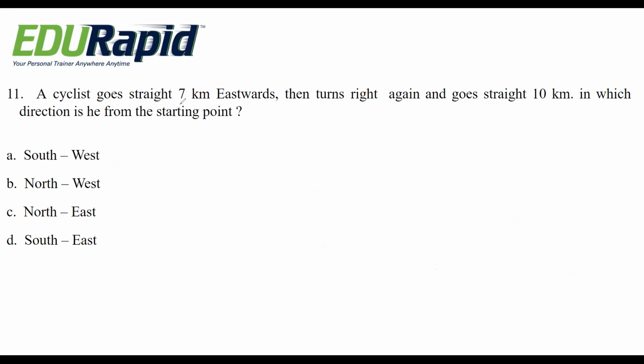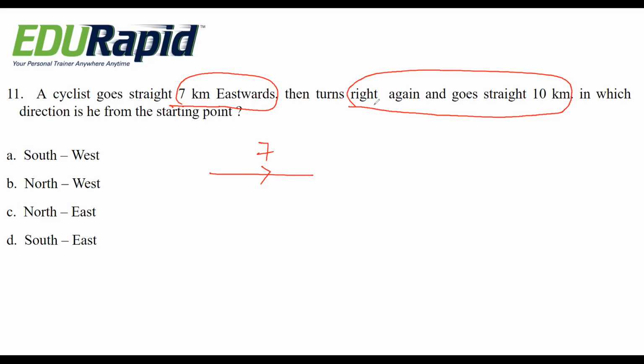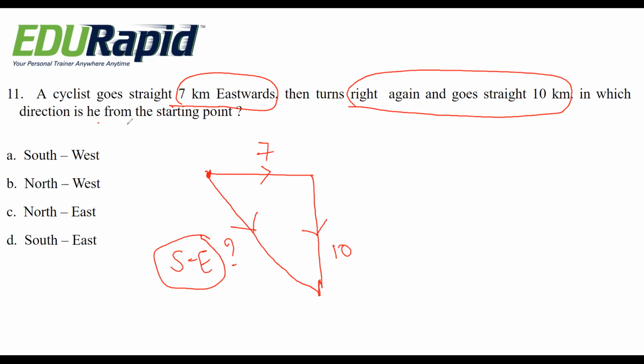So here it starts with 7 km eastwards, 7 km east, and then turn right 10 km. In which direction is he from the starting point? So this is the starting point. From the starting point, in which direction? This is southeast direction. They are asking from the starting point. So southeast is the right answer. That is option D.